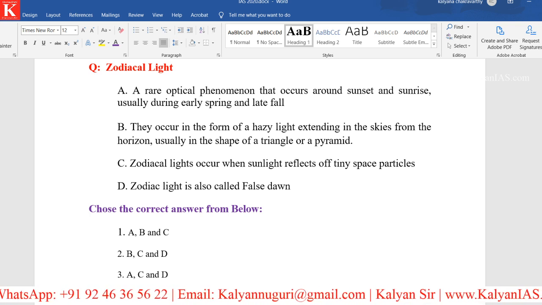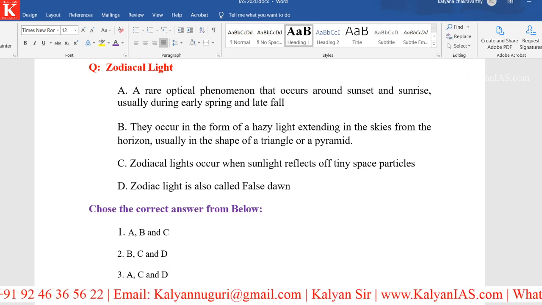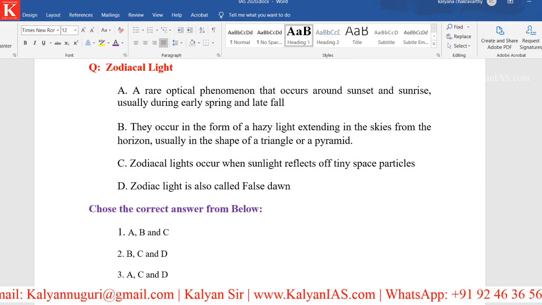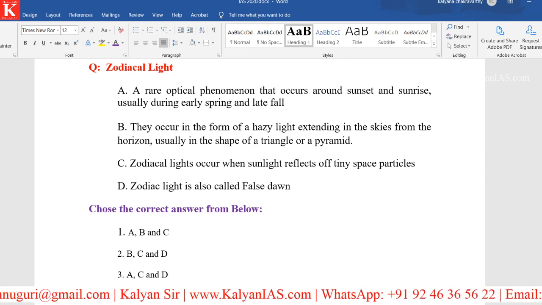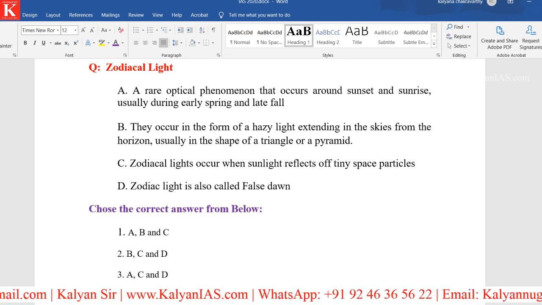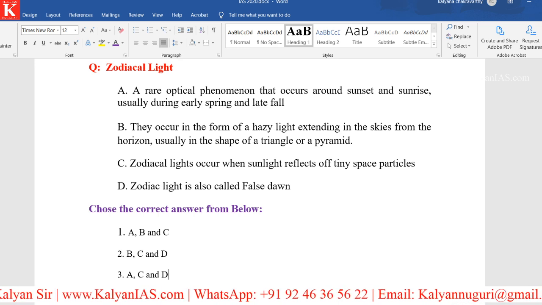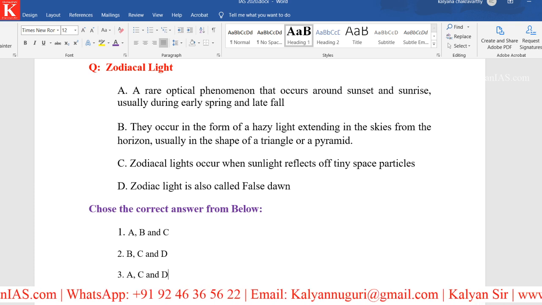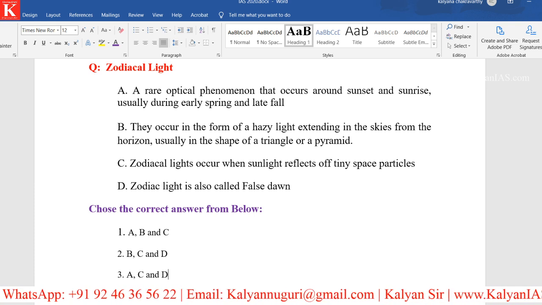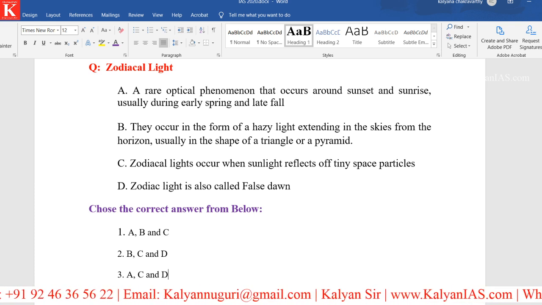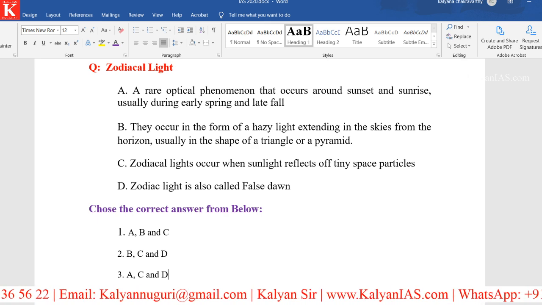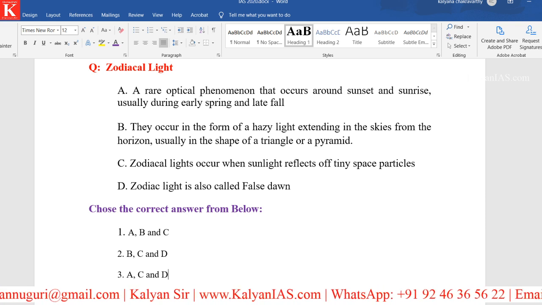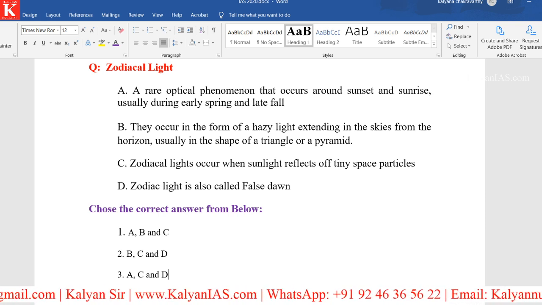Very much right, very much right. But when? That is important. This occurs usually during early spring and late fall. So it occurs during early spring and late fall. The statement is very much right. Go to option B. They occur in the form of a hazy light extending in the skies from the horizon, usually in the shape of a triangle or a pyramid. This is also very much right.